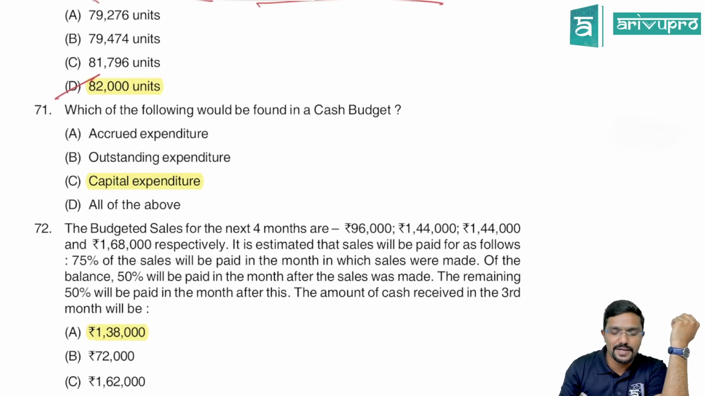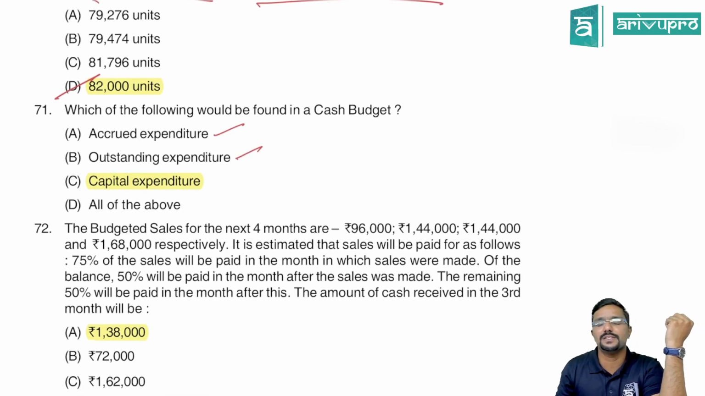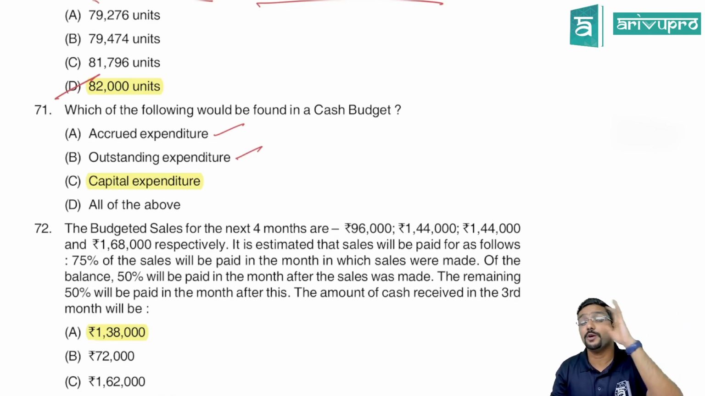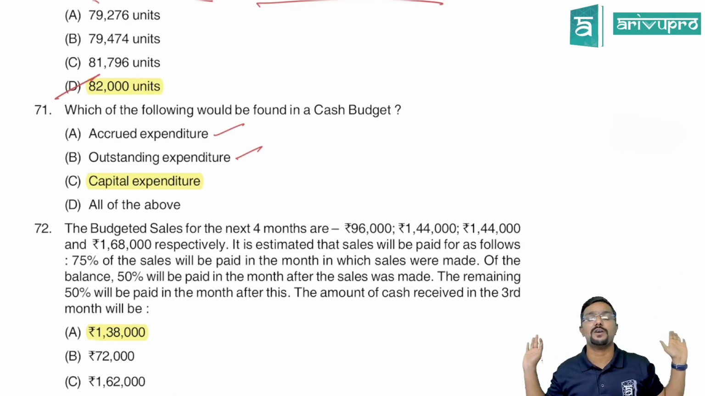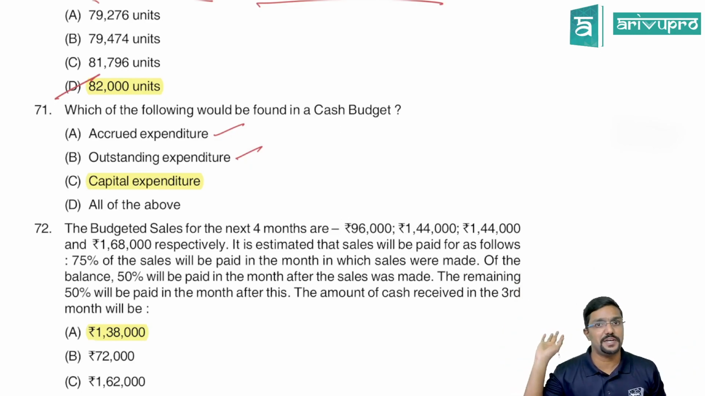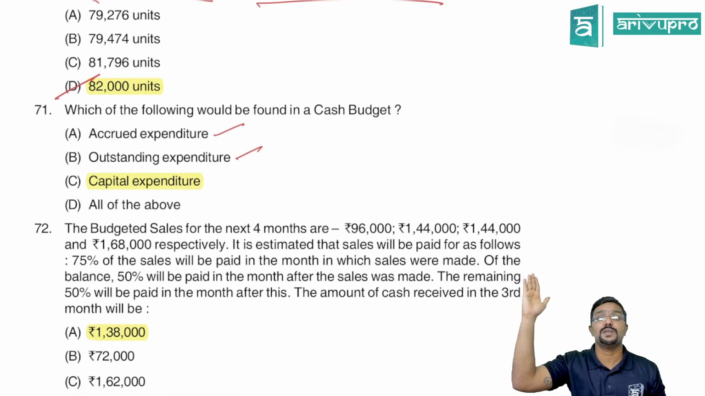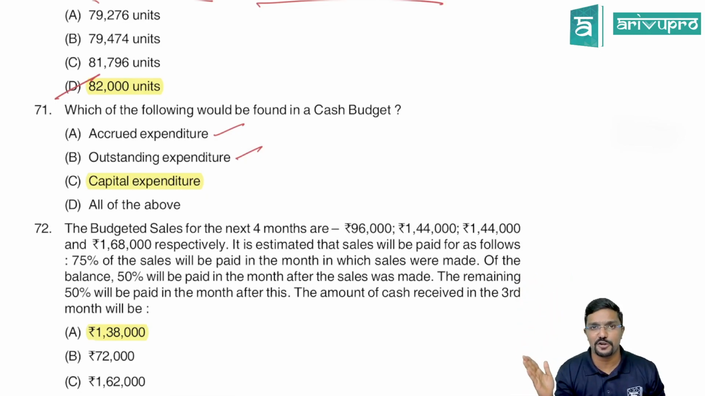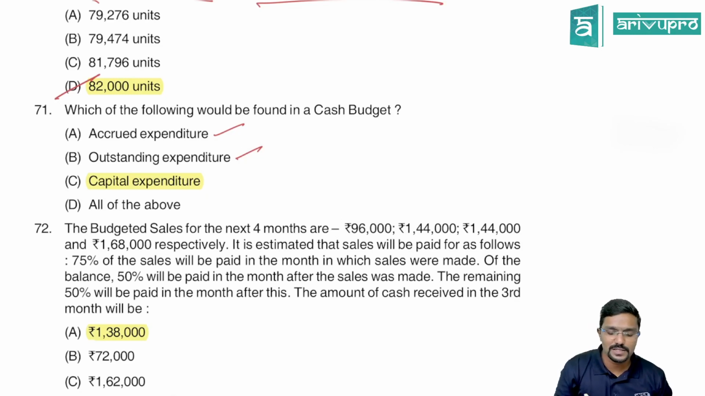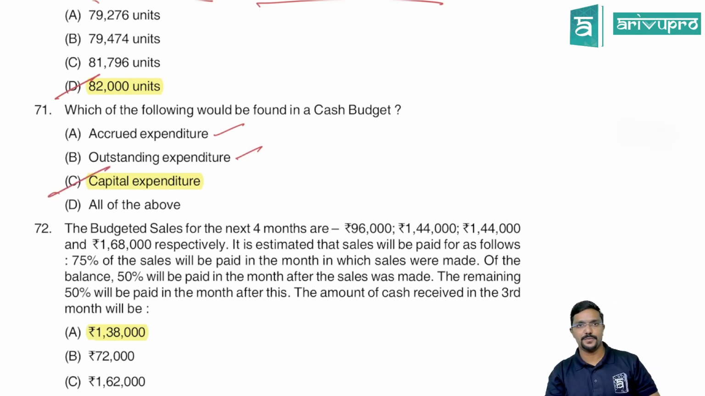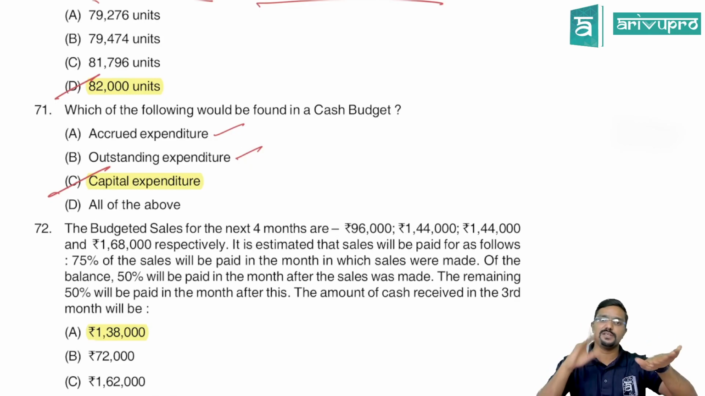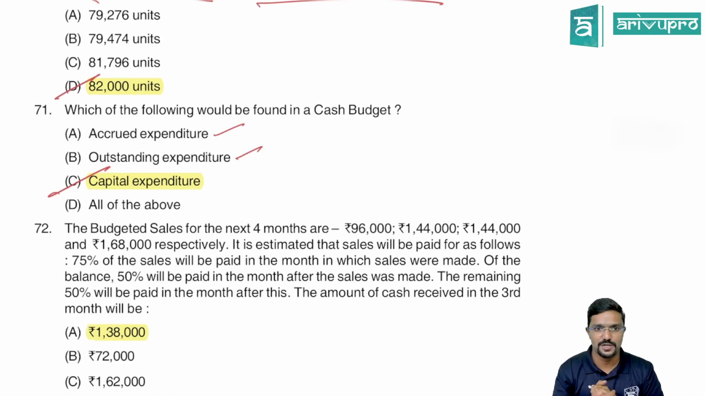So what are the items covered here? You can see accrued expenditure, outstanding expenditure. Will it come in cash budget? No. You may record it in P&L account, but not in cash budget, because in cash budget, what comes in, what goes out, only we will record that, including revenue as well as capital items. In cash budget, both capital and revenue items will be recorded. Similar to your cash account, or you would have learned something called as receipts and payments account in case of non-profit organization. Very similar to that. So what is the answer here? Capital expenditure. That is, cash budget records both revenue expenditure as well as capital expenditure.